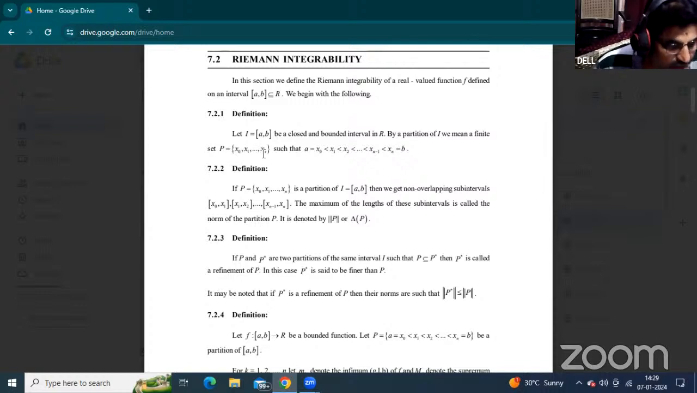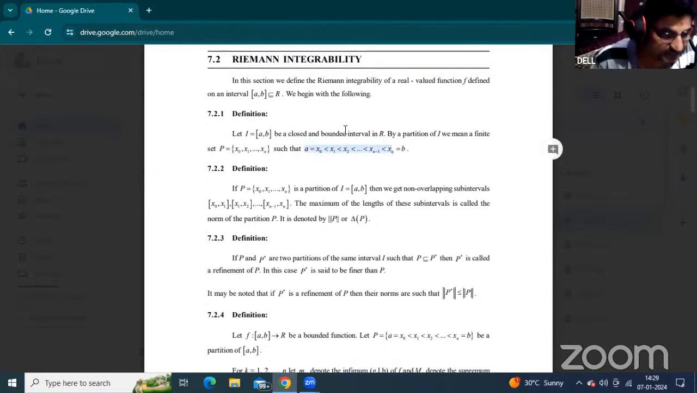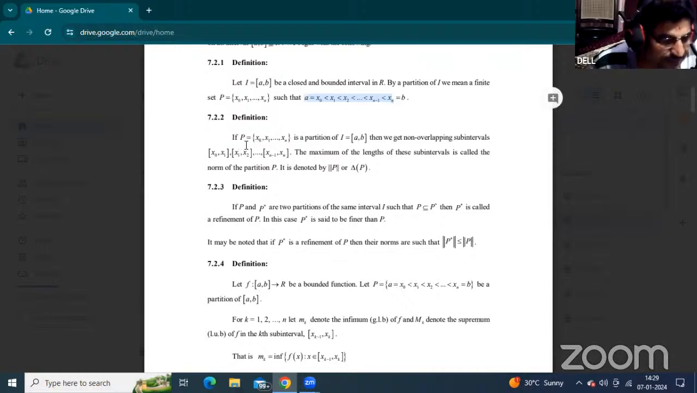The partition set is x0, x1, so on, xn, in between a and b, and these are all partition points. Now the concept is here in your textbook, 7.2.2. This is the partition set. According to the partition set, we arrange the subintervals, and according to the subintervals, we arrange the lengths of the subintervals, del 1, del 2, up to del n. The maximum of all the lengths of the subintervals is called the norm of the partition. The norm of the partition is denoted by norm P or delta P.